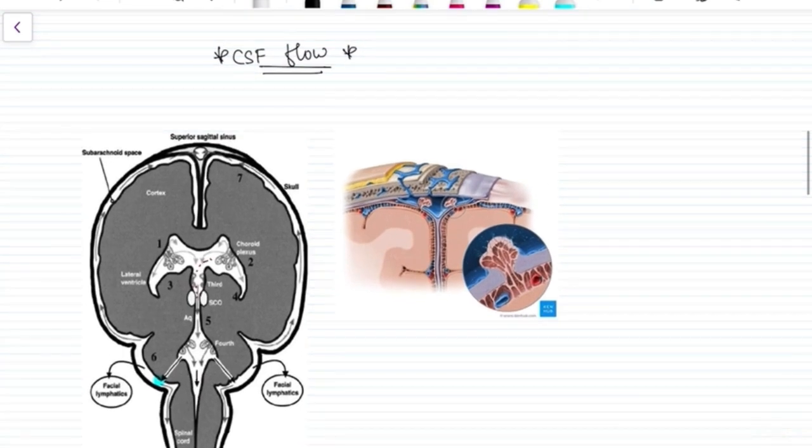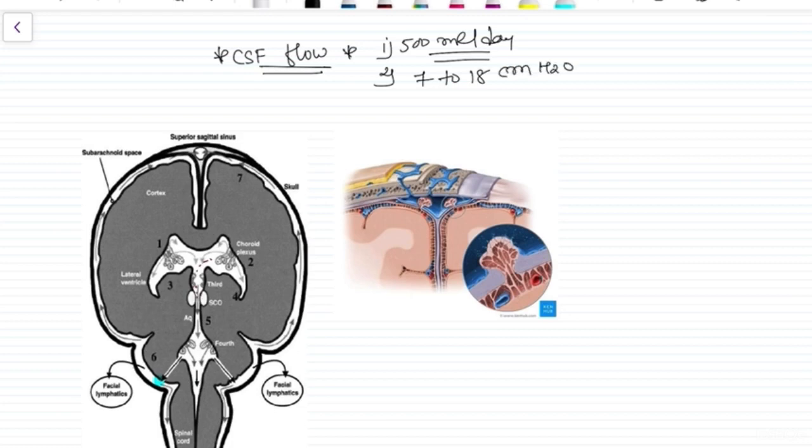Okay, now the CSF flow. In adults, cerebrospinal fluid is synthesized at approximately 500 ml per day, right? And the normal pressure is 7 to 18 centimeters of H2O. This is the normal range of CSF pressure. Now, how does it get synthesized? As I told you, there is a structure called the choroid plexus in the ventricle.